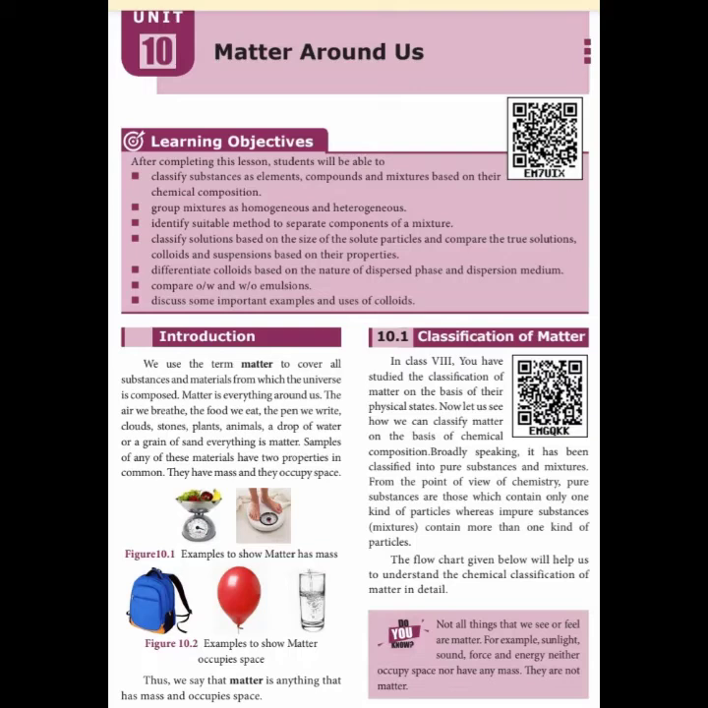Good morning students. Today we are going to see the second chapter in chemistry, unit 10, Matter Around Us. So we know what matter is. Any substance we call a matter. Matter is everything around us: the air we breathe, the food we eat, the pen we write with, stones, plants, animals, a drop of water, a drop of oil, or a grain of sand. So everything we call matter.